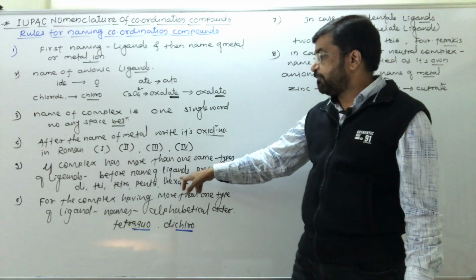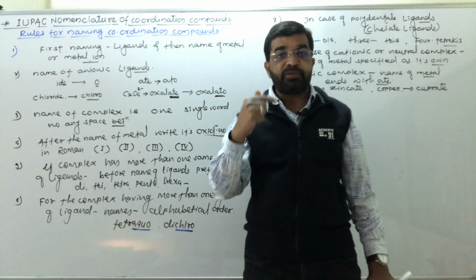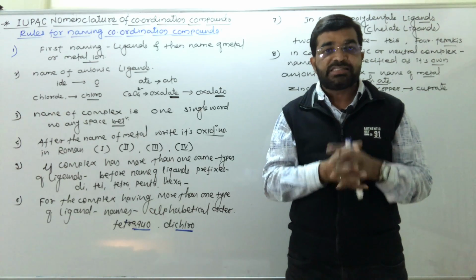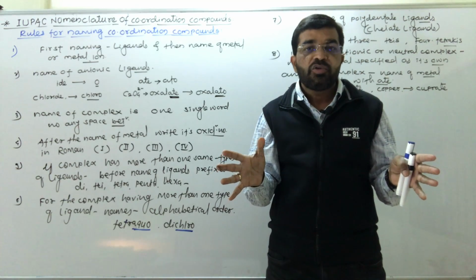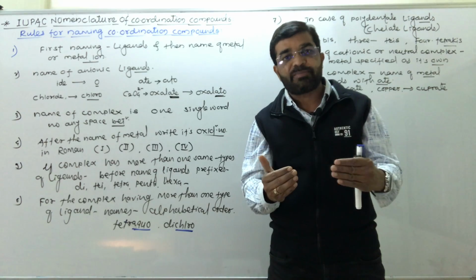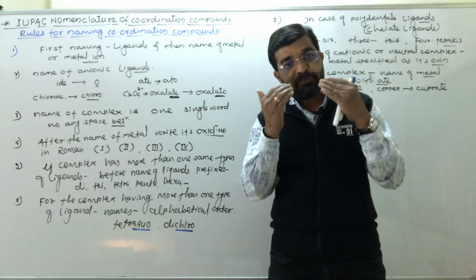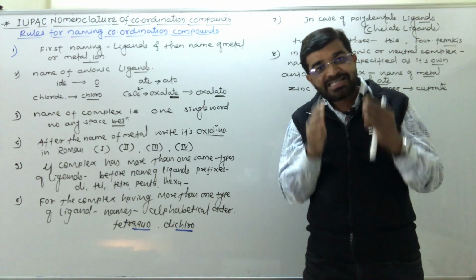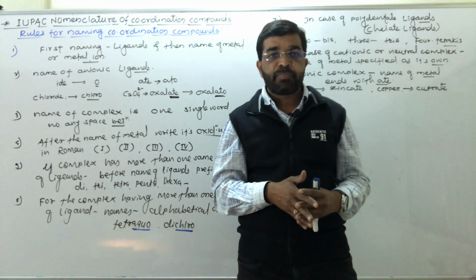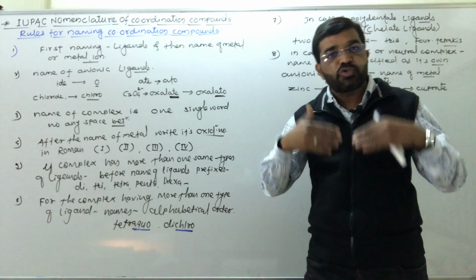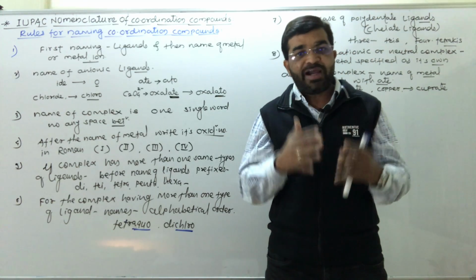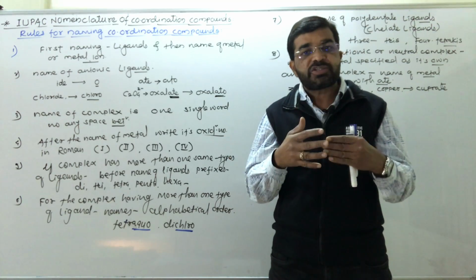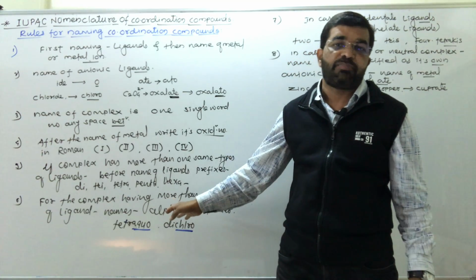Then if a complex has more than one same type of ligand, अगर उस complex में एक से ज्यादा similar type के ligand है, तो उनका नाम लिखते समय before the name of ligand, for 2 same ligands use di prefix, for 3 same ligands use tri prefix, for 4 same ligands use tetra prefix, for 5 same ligands use penta prefix, and for 6 same ligands use the hexa prefix.